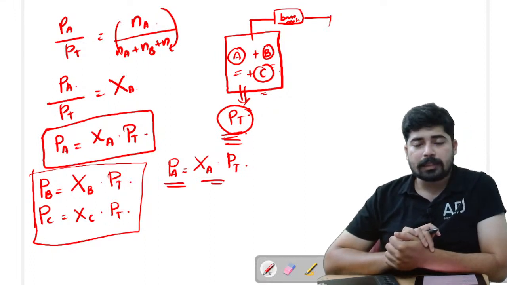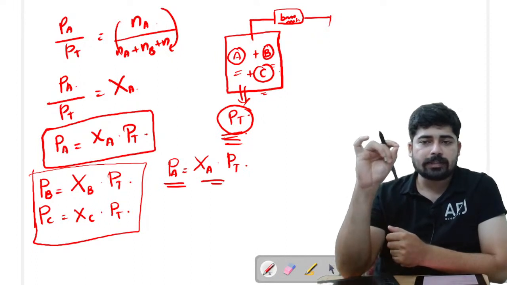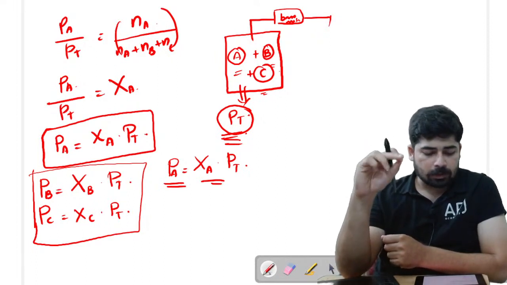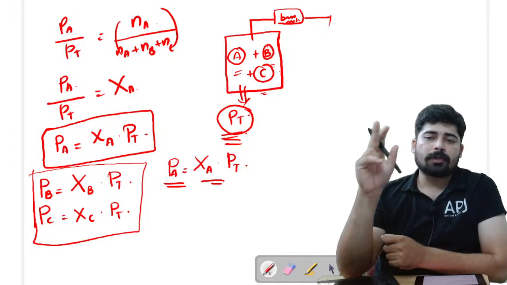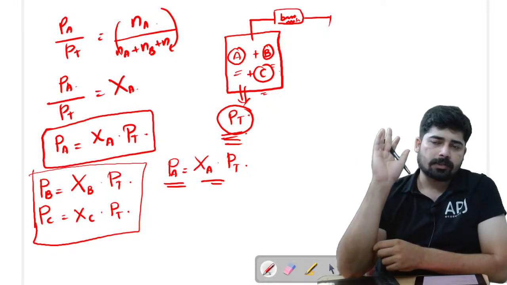So if you know the individual mole fractions of each gas, just multiply it with the total pressure so that you will get the partial pressure of each gas.